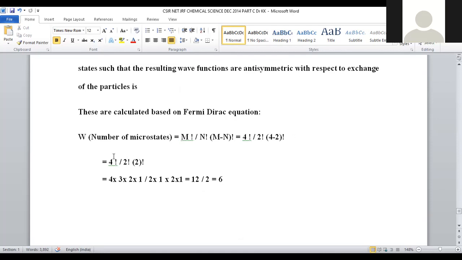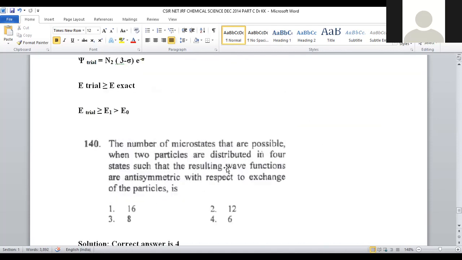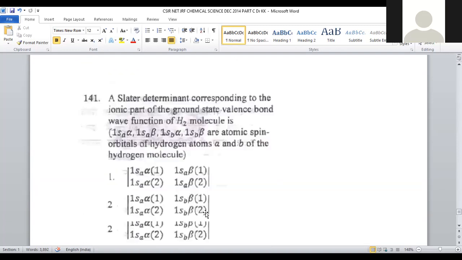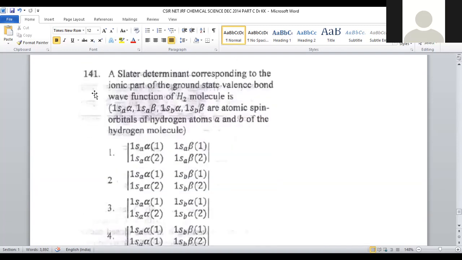Here 4 factorial is 4 into 3 into 2 into 1. This 2 and this 2 get cancelled. Then 4 into 3, 12 by 2, is nothing but 6. How many microstates are possible for this kind of system? 6 microstates are possible. So option 4 is the correct answer. Let us move on to question number 141.